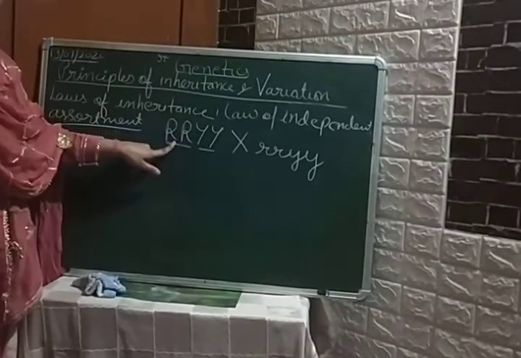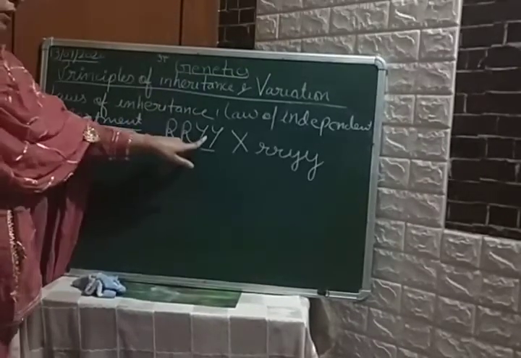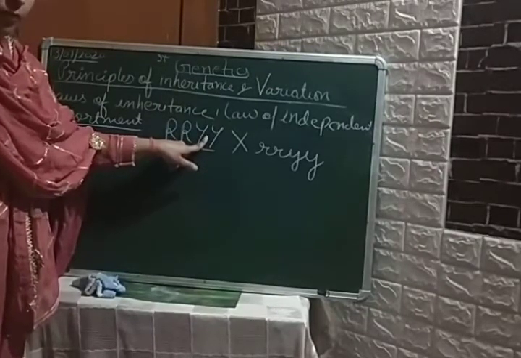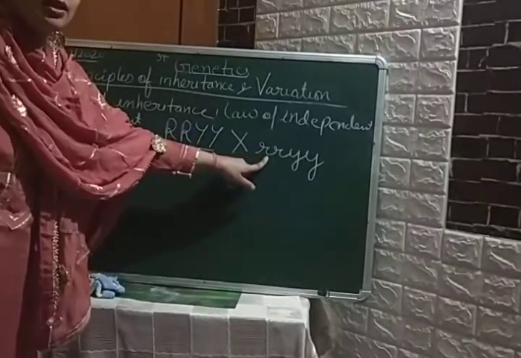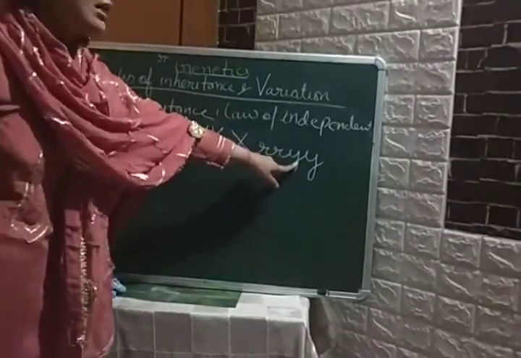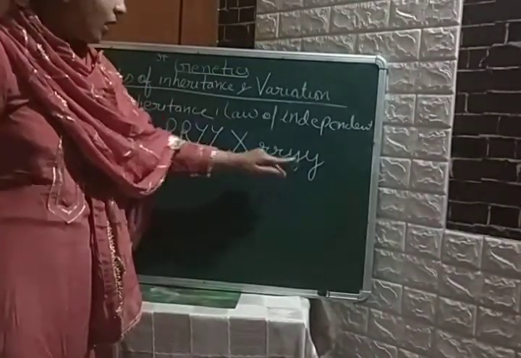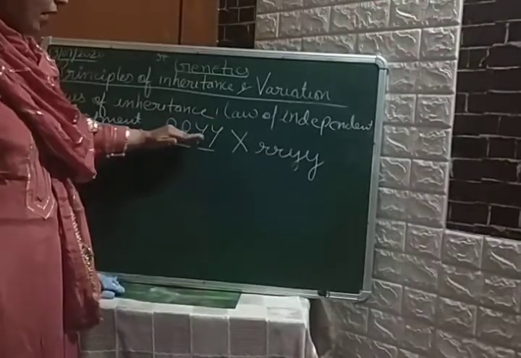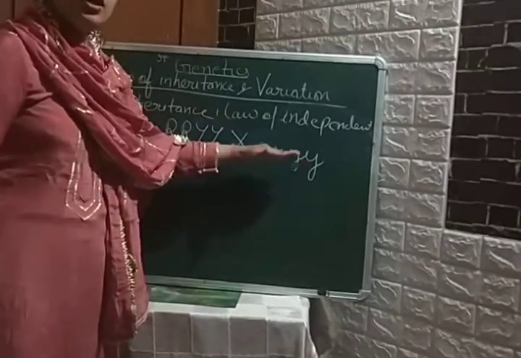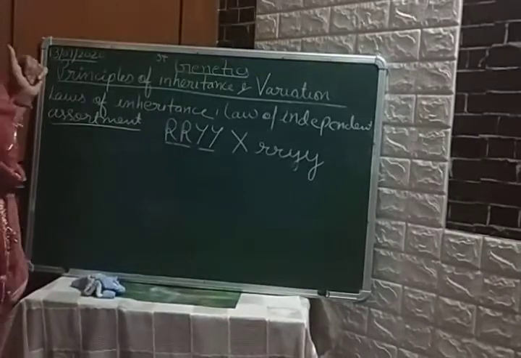The other character means what? It is representing the shape of the seed. And which shape? Round. It is representing the color of the seed. Which color? Yellow. It is also representing the shape of the seed, but which shape? Wrinkled. And it is representing the color of the seed, but which color? Green. So this is dominant. That is why I have written it in capital letters, and these are recessive. That is why I have written them in small letters. Getting it? So what are they saying now, students?